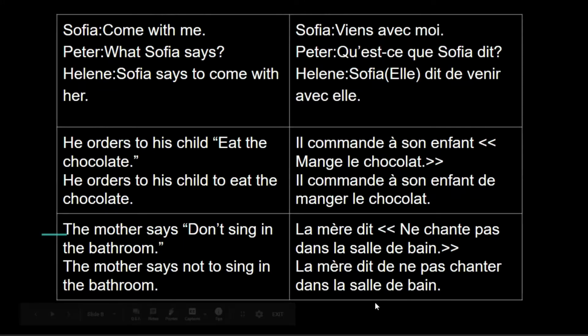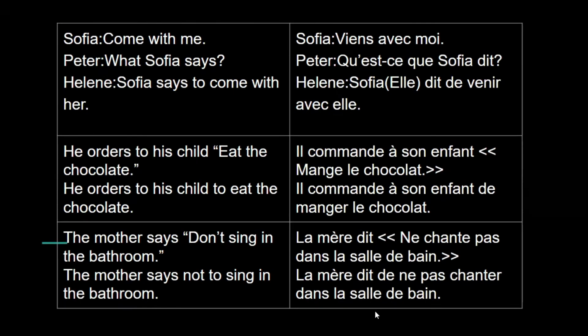Now see, as we know that we have written Sophia dit, you'll be given this in your school, but here it is not given. So it's like this. Sophia dit, this is over here. Now, as we learned, the formula for affirmative imperative is de plus infinitive. So de, the verb over here is venir. So viens is given over here, and we know that the infinitive form of it is venir.